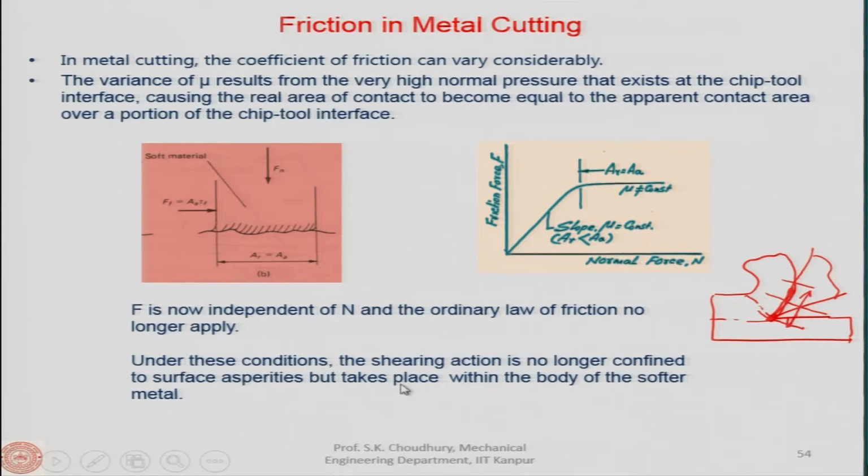Under these conditions, the shearing action is no longer confined to surface asperities.